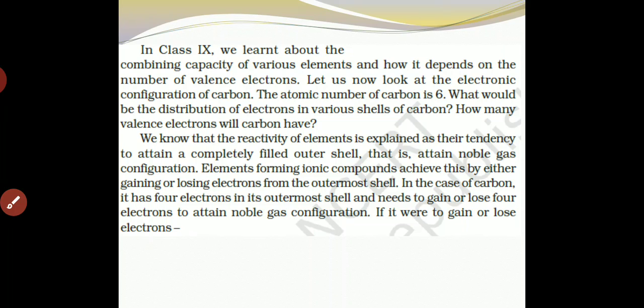Now, in class 9th, we learned about combining capacity, which is the valency of various elements, and how it depends on the number of valence electrons.